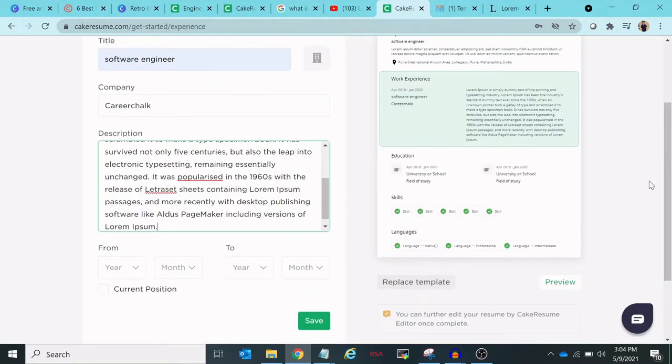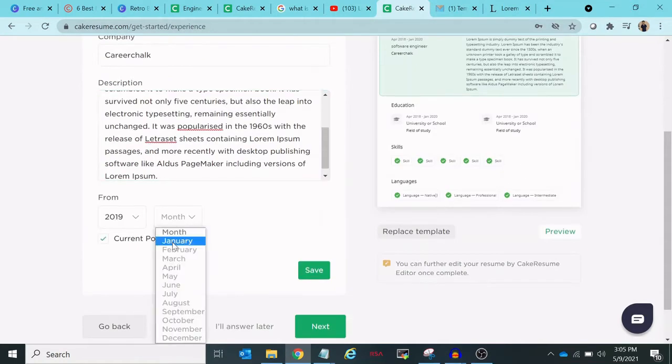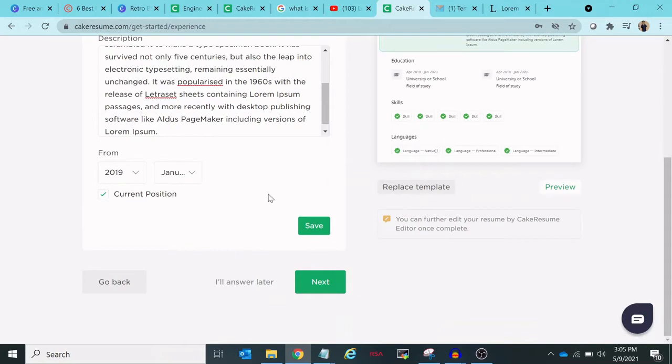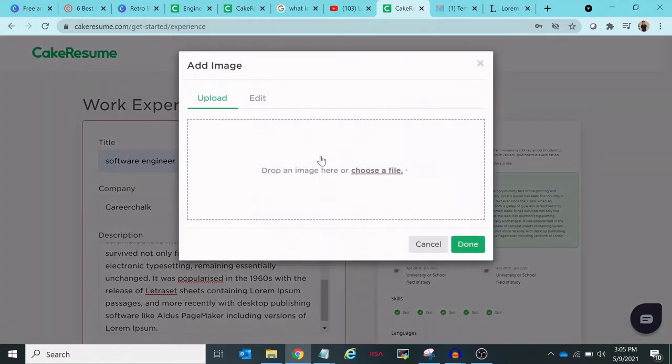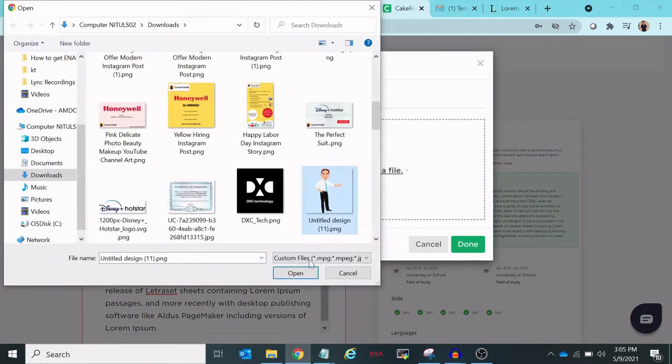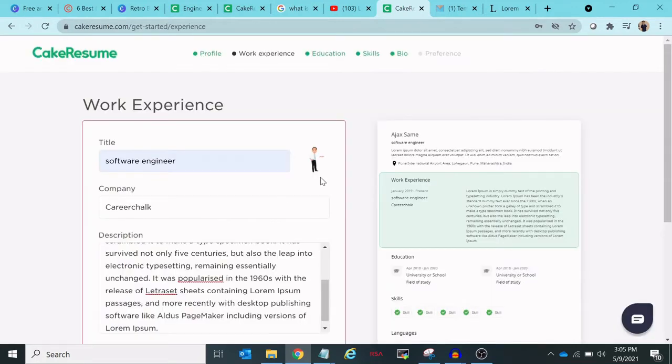Okay, so you will have to provide the duration, from which duration you are working in this organization. So I have selected 2019 January. So you can click on next. For now it is asking me to provide a company logo. So you can select one. I'm selecting this image just for temporary purpose.